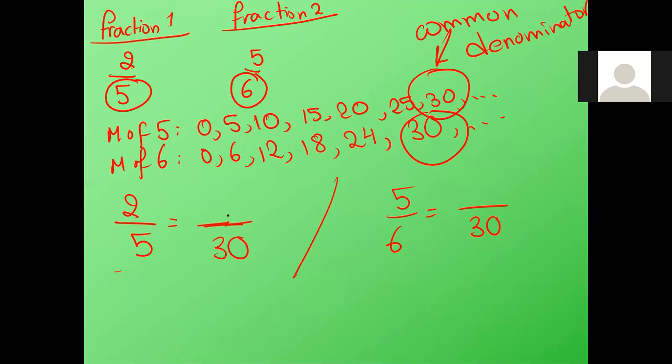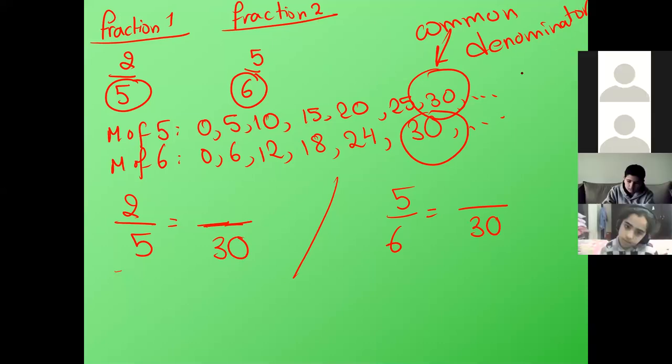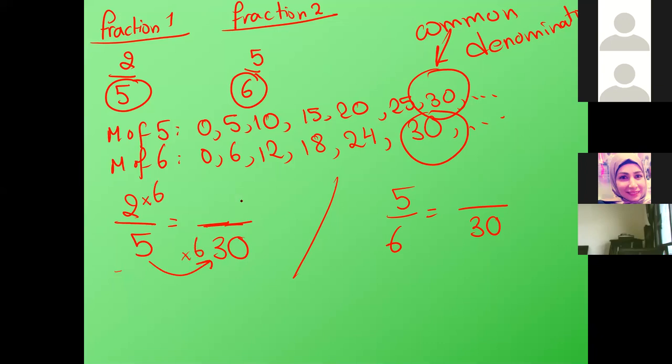In order to find the equivalent fraction, first I write down the common denominator, which is 30. Then I ask myself, which number do we multiply by 5 to give us 30? 6. Multiply up by 6. 2 times 6 is equal to 12. And here the same, the fraction 2. Which number in table 6 gives us 30? 5. Multiply.